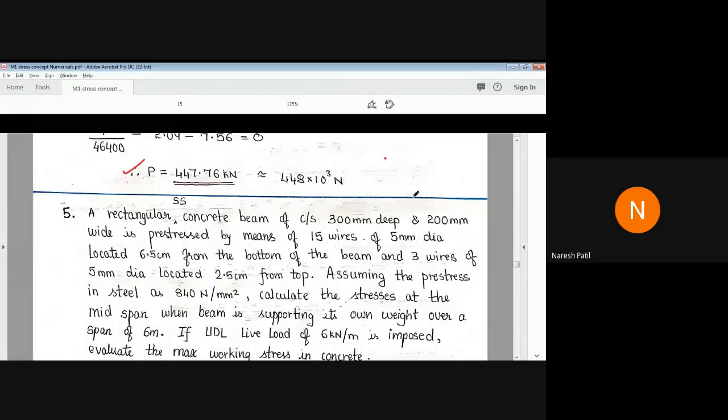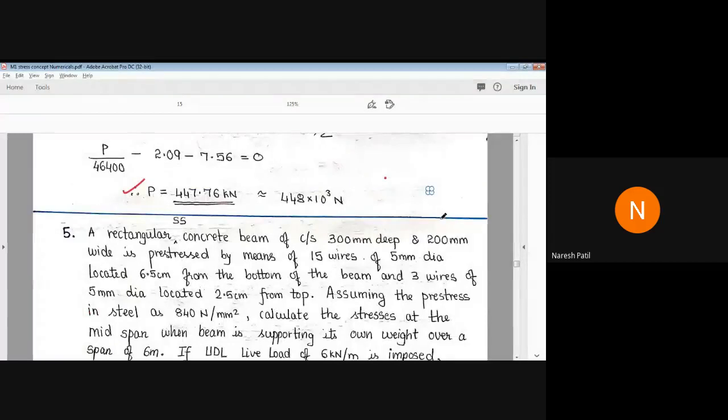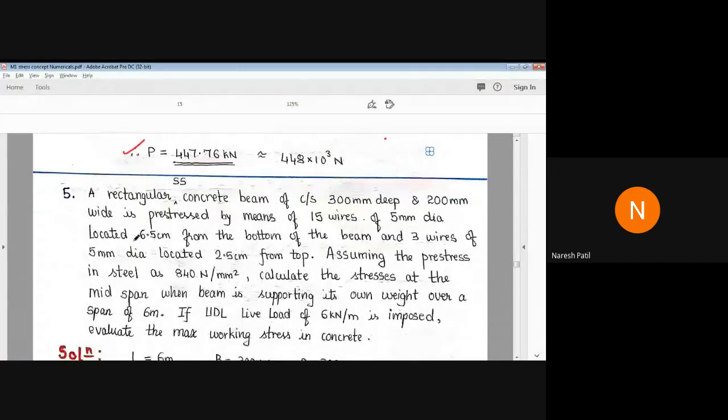Okay. Now I'll read out the statement. A rectangular, simply supported concrete beam of cross section 300 mm deep and 200 mm wide. So it's a rectangular beam, 300 mm deep and 200 mm wide, is pre-stressed by 15 wires of 5 mm diameter.